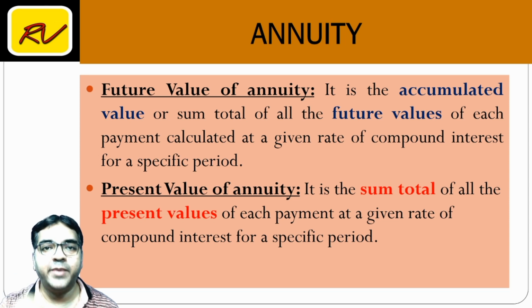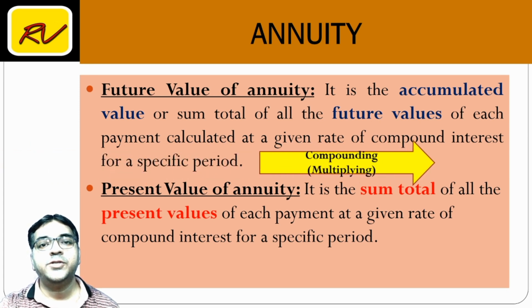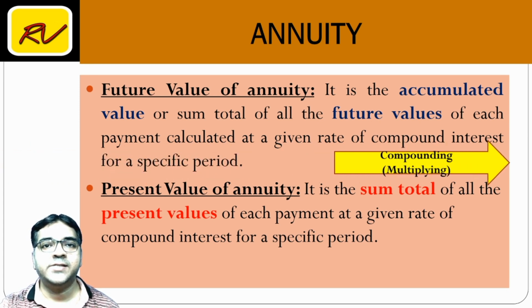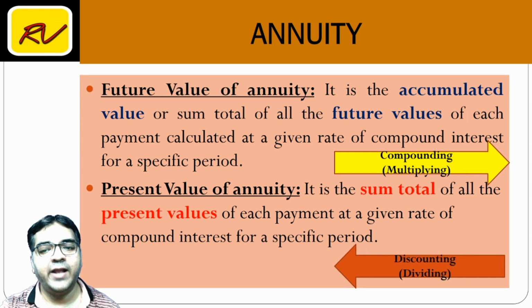That is known as present value of annuity. So, future value uses the concept of compounding. As we have repeatedly seen, present value considers discounting. Discounting means dividing.